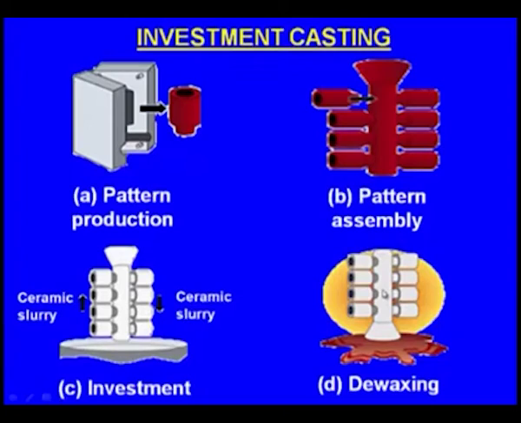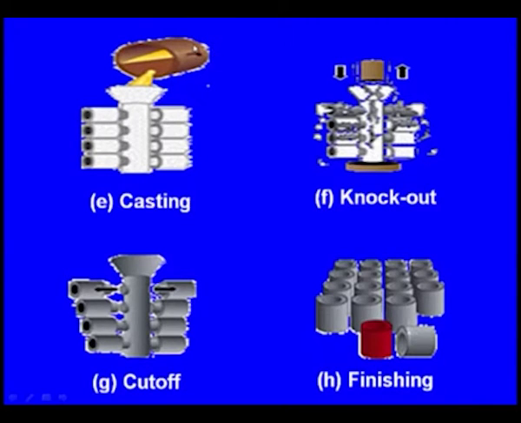Means all the wax which is inside this ceramic shell will be melted and drained out like this. Here we see the dewaxing. And in the next stage, this is the casting. Casting means pouring of the molten metal into the cavity. So we melt the metal separately and we are pouring here. The molten metal goes inside the cavity.